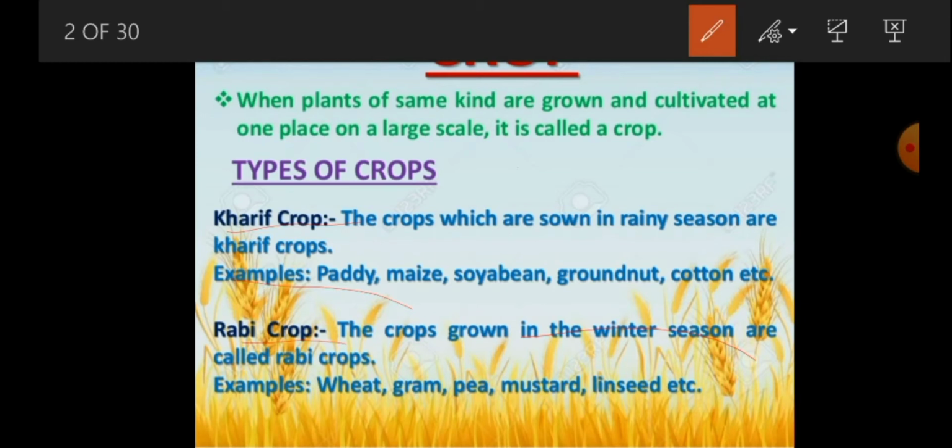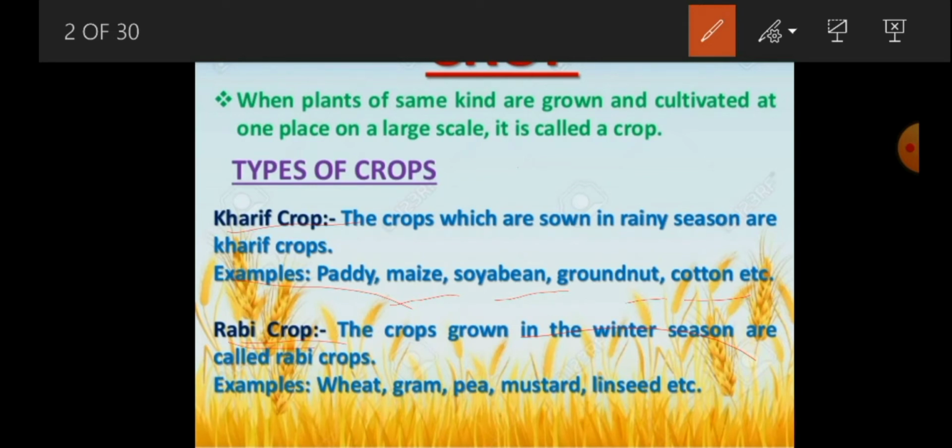During this season, we grow this type of crops, and those crops are commonly called Kharif crops. For example, paddy, maize, soya bean, groundnut, cotton, and some other crops also. Similarly, Rabi crops. These Rabi crops are also called winter crops because we grow these Rabi crops during the winter season only, between October to March.